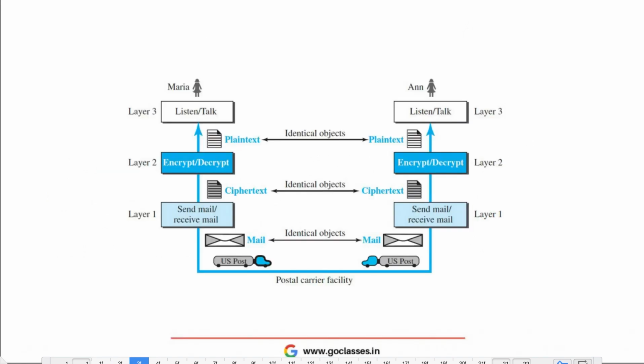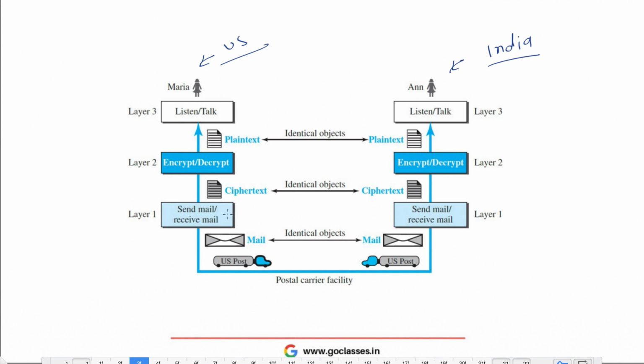Now let's say that Maria is in the US and Anne is in India, so they are not in the same location. Now Maria has to send a letter to Anne, and that letter will be plain text. Then the letter gets encrypted, because suppose there is one layer, it could be some person, it could be some machine, anything, that is encrypting this letter.